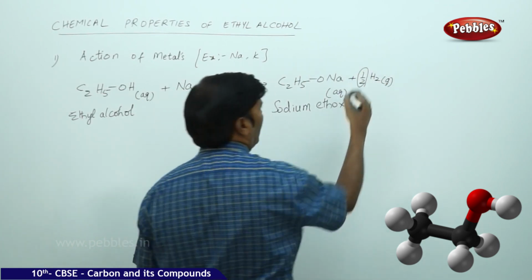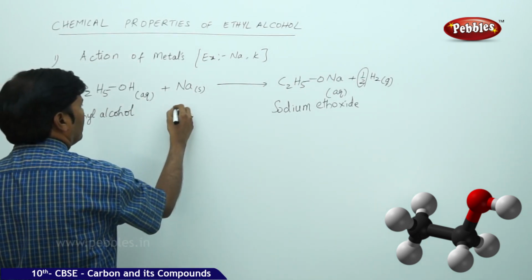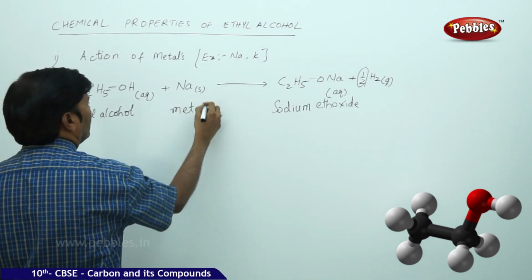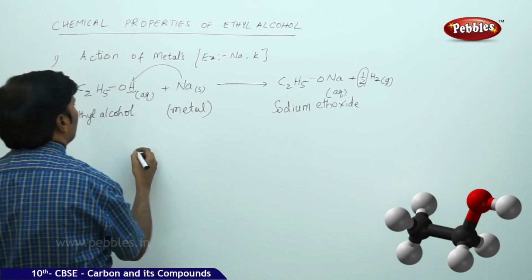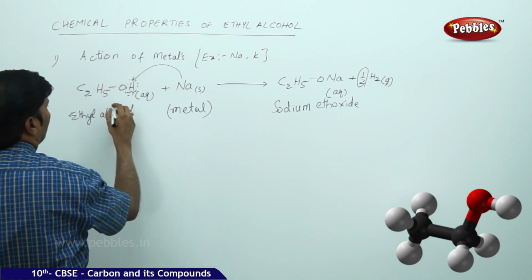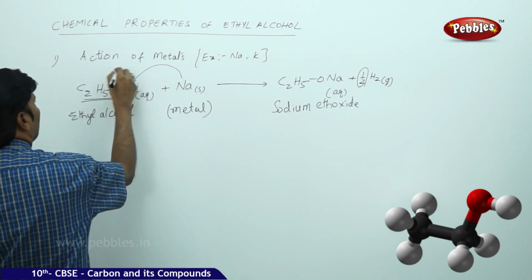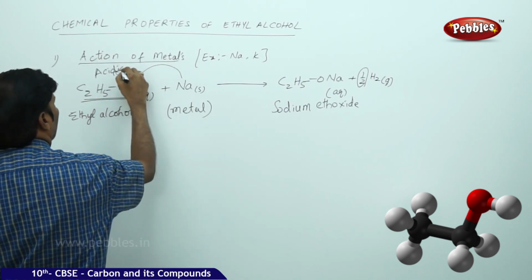So whenever a metal, sodium metal, acts on ethyl alcohol, this hydrogen is called acidic hydrogen. The hydrogen which you see in ethyl alcohol's OH group is acidic hydrogen.